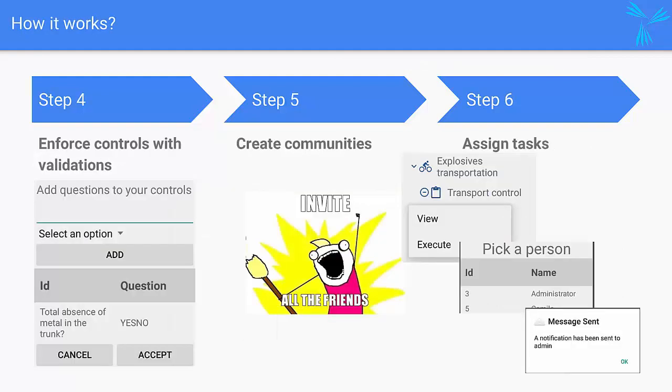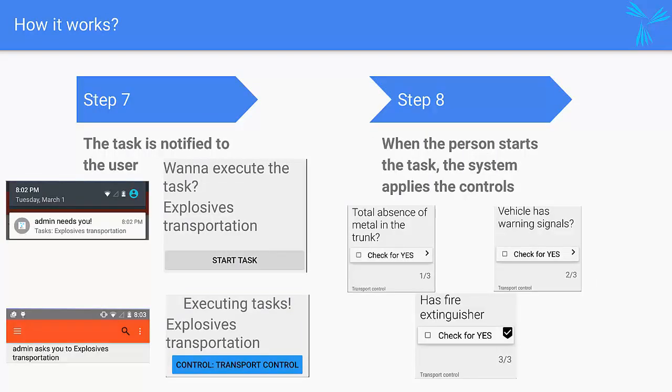Controls are requests of information for your team members during task execution. For example, to take a selfie wearing personal protection equipment, or any kind of interaction between the application and the user. Rikuy operates as a social platform where you invite your collaborators to your communities and can even interact and share information among organizations. Once you have invited your team, you'll be able to assign tasks to them. The system will automatically send a notification to the user, then it's possible to start the task. The system will proceed to apply the control defined on the model.